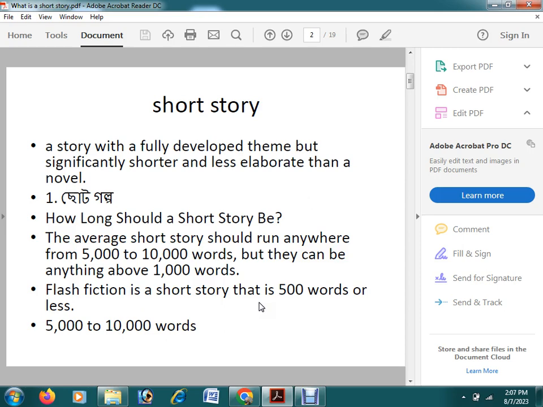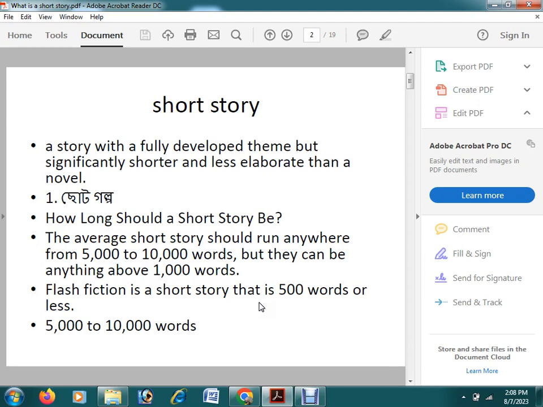But a short story can also be 500 words. It can be 5,000 words, 7,000 words, 10,000 words. Even 500 words. But it will have a theme.